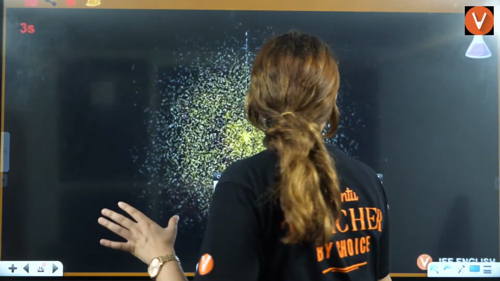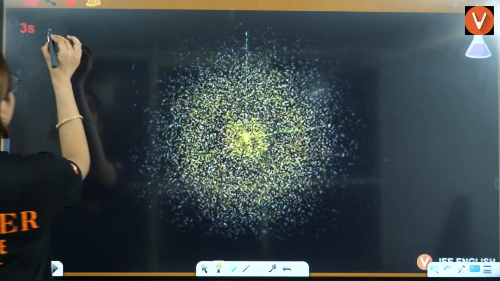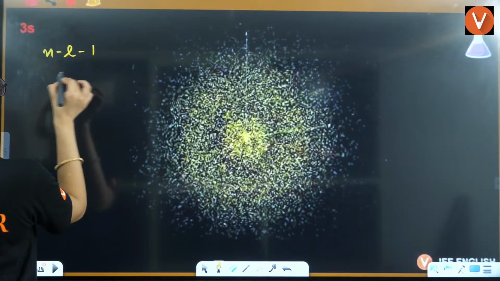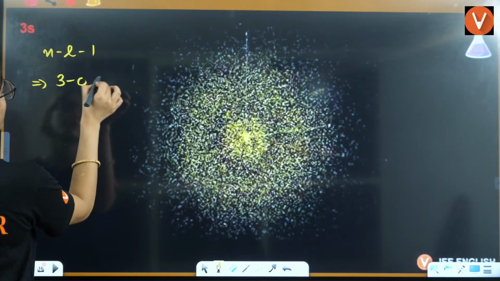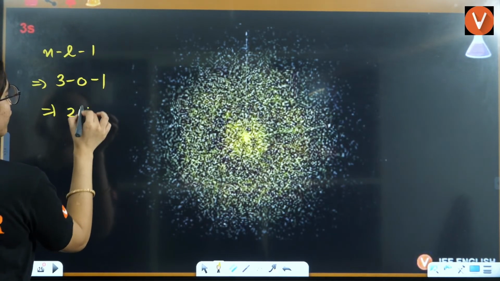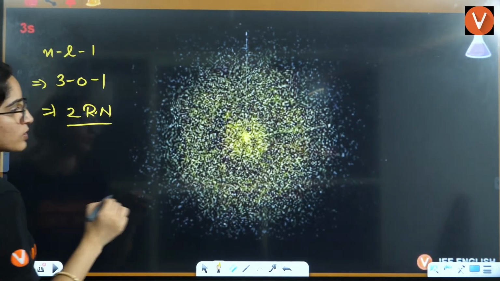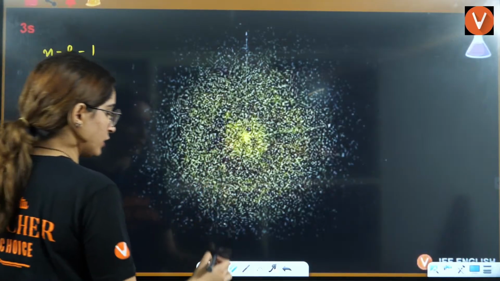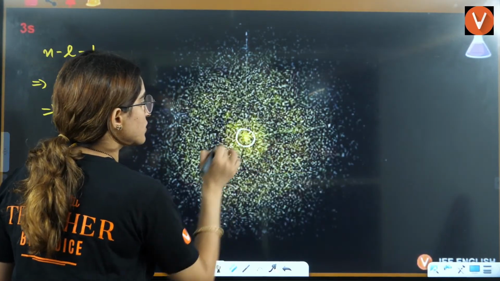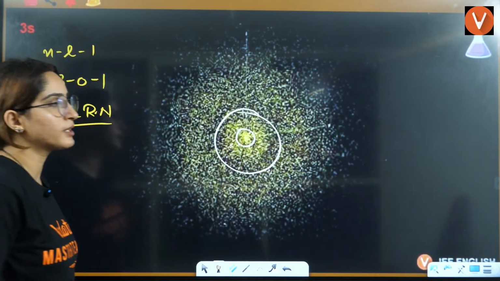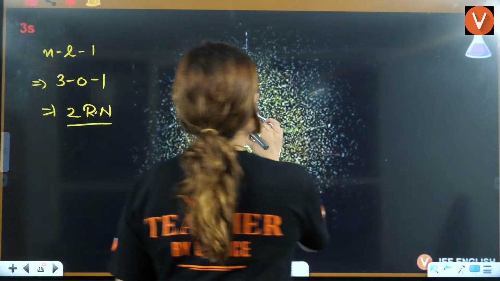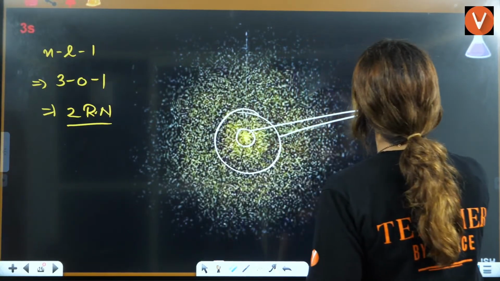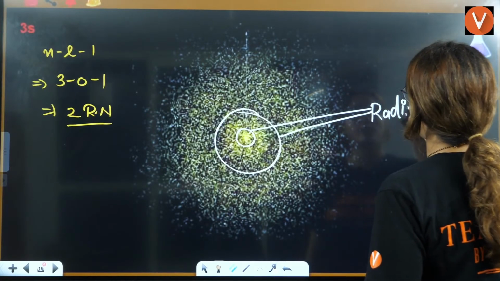3s will have n minus L minus 1, that is 3 minus 0 minus 1. It will have two radial nodes, that you can see here. One will be the radial node, the other will be the radial node. So these two are going to be the radial nodes.